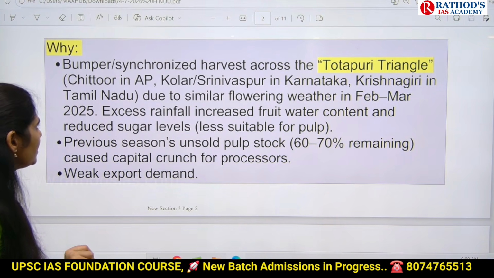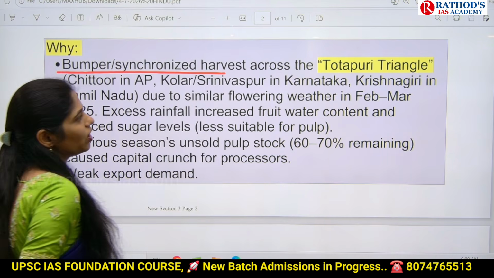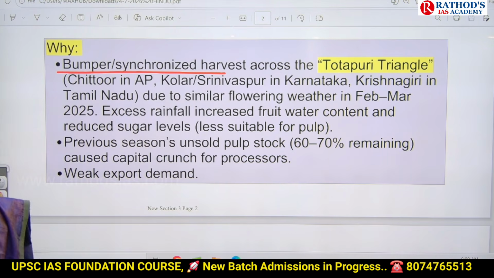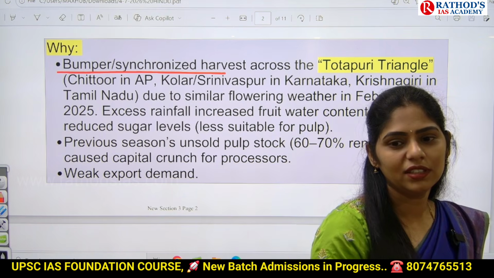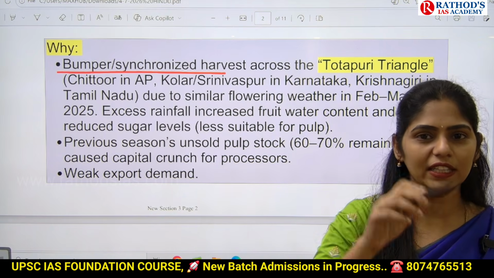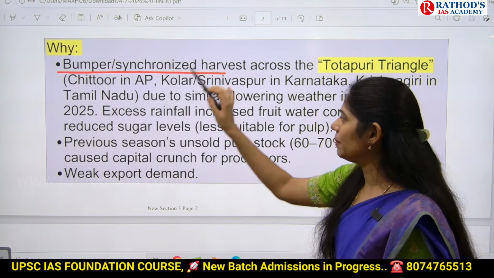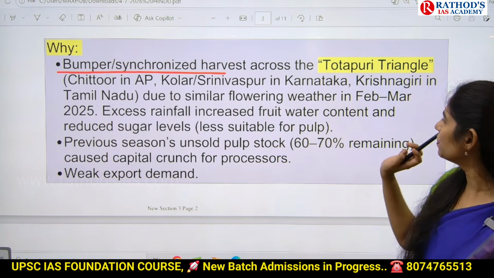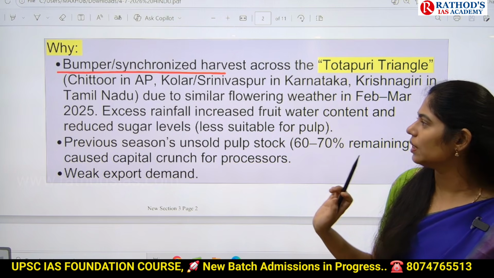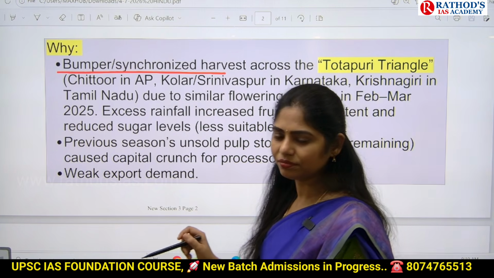First one here is, we had a bumper harvest across this Totapari triangle. So this Totapari triangle is nothing but AP, Tamil Nadu and Karnataka. In these three regions, we can see these Totapari mangoes, especially Chittoor in AP, Kolar or Srinivaspur in Karnataka, and Krishnagiri in Tamil Nadu. So these areas come under this Totapari triangle.